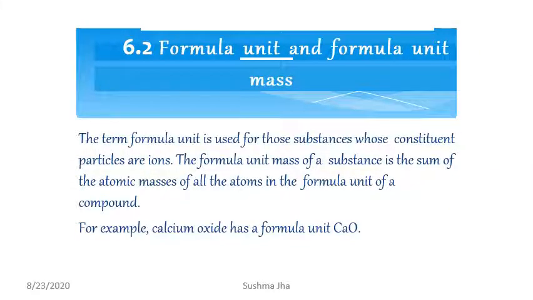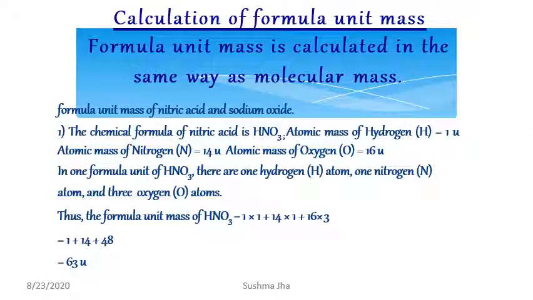Another term is formula unit and formula unit mass. The term formula unit is used for those substances whose constituent particles are ions. The formula unit mass is the sum of atomic masses of all the atoms present in the formula unit of a compound. For example, calcium oxide has formula unit CaO. Formula unit mass is calculated in the same way as the molecular mass.